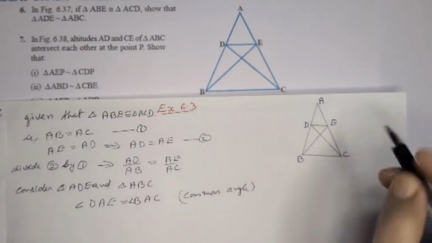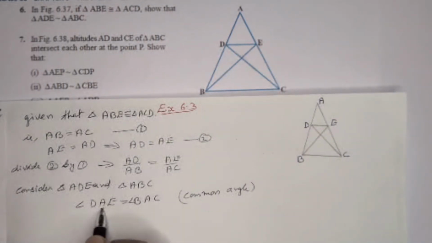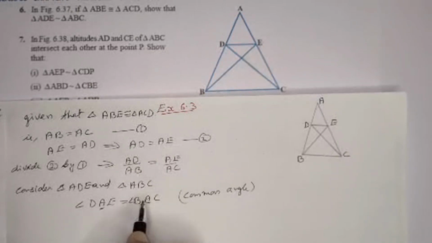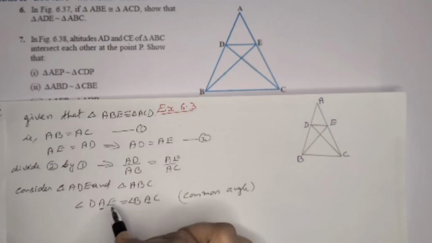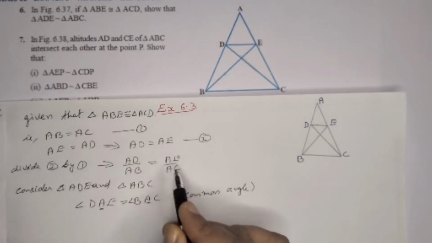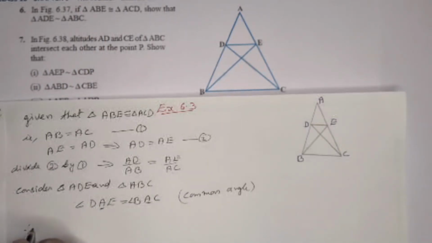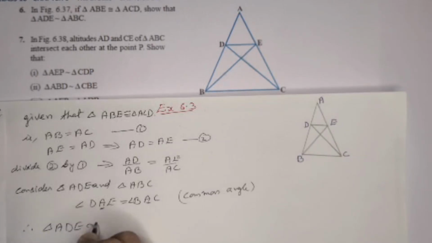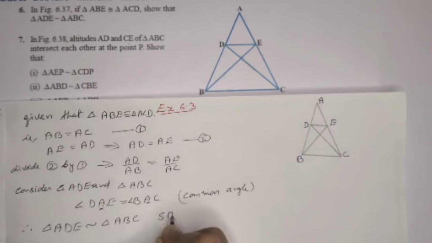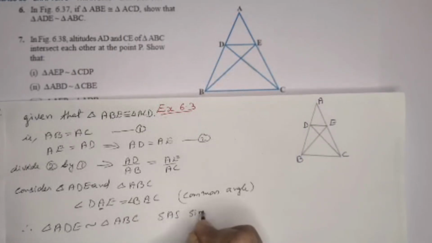These two sides are proportional and one of the angles is equal. So we can write these two triangles are similar by SAS, side angle side. Therefore, triangle ADE is similar to triangle ABC using SAS similarity.